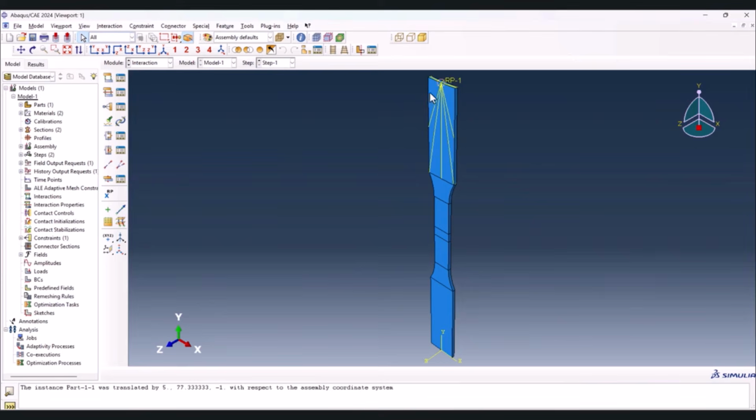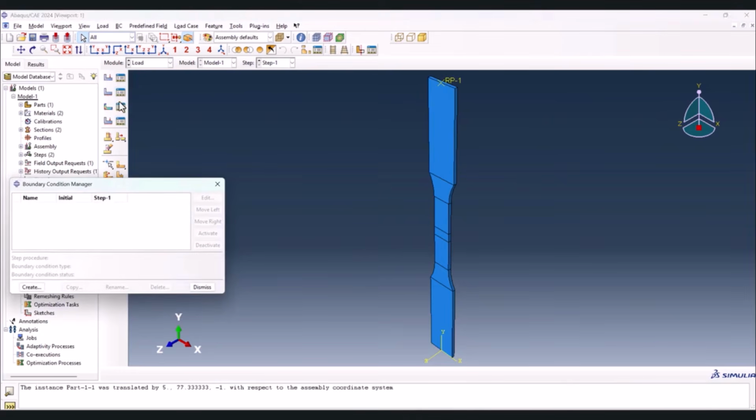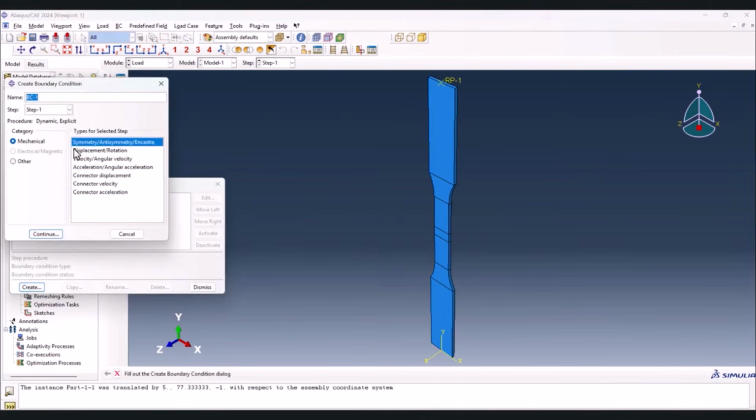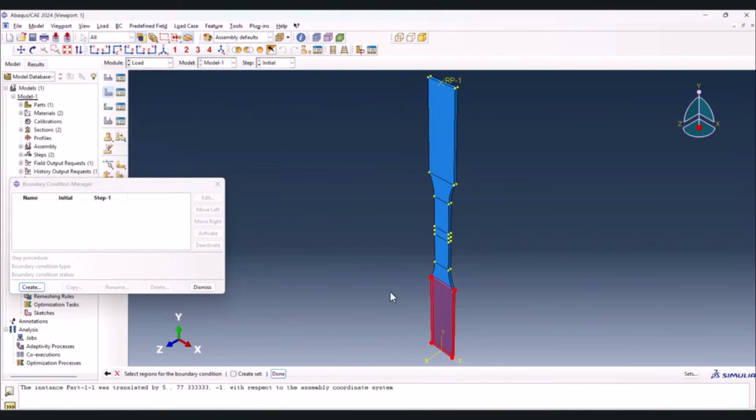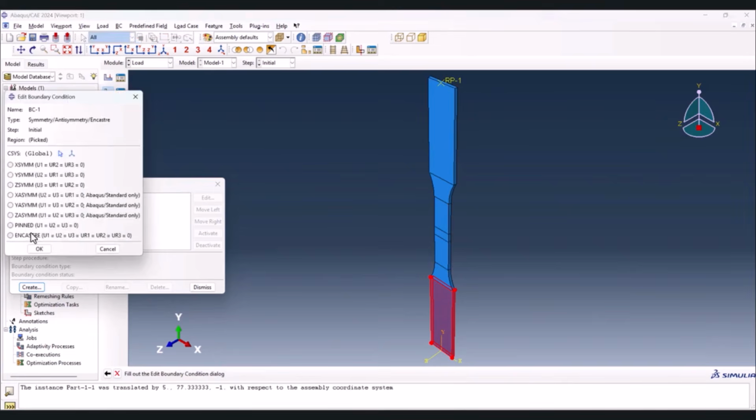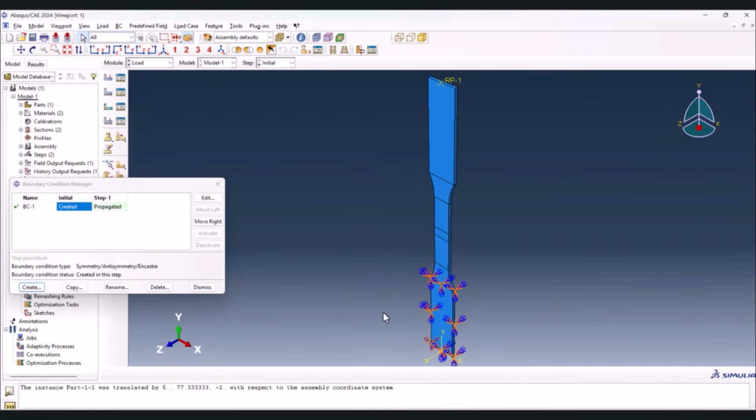As you see, this is coupled to the reference point, and now we're done with the interaction. Let's go to the load. Here we need to create the boundary condition. Create the first one in the step Initial, continue, and select this part, and done in CAS and OK. As you see, it is applied.